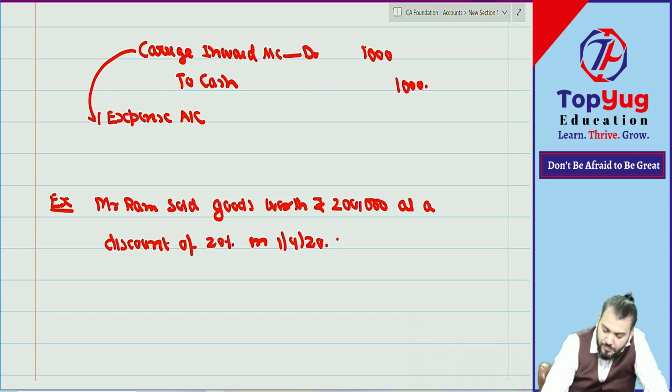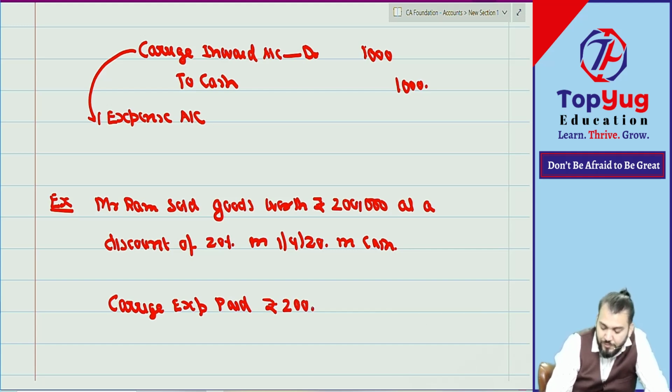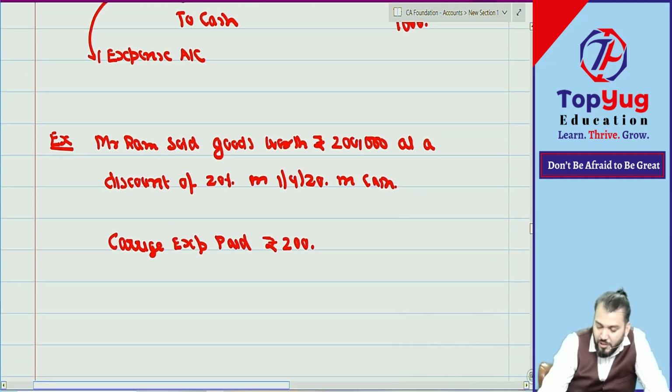Correct? In cash. Carriage expenses paid rupees 200. Pass journal entry.